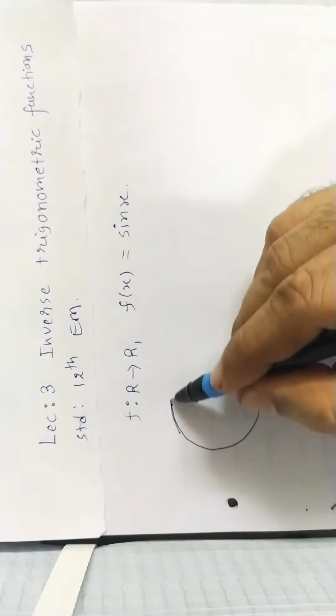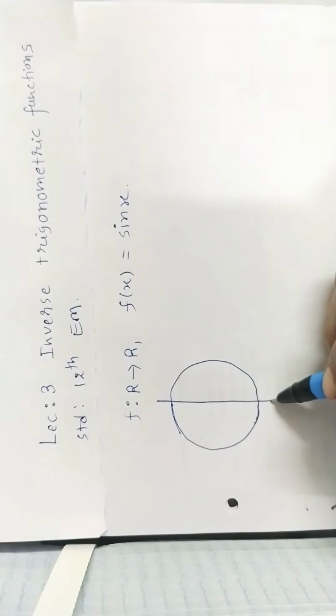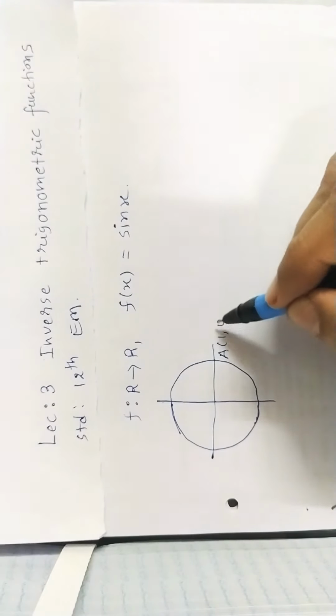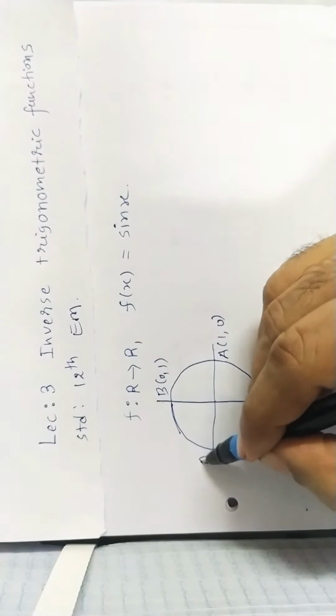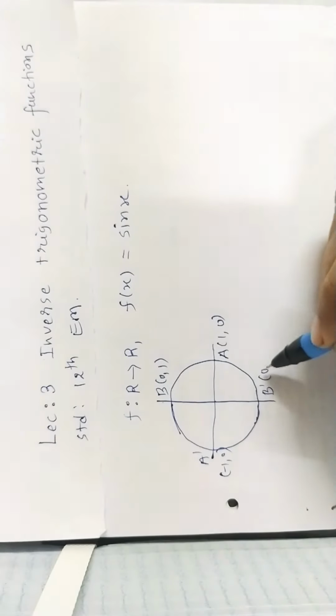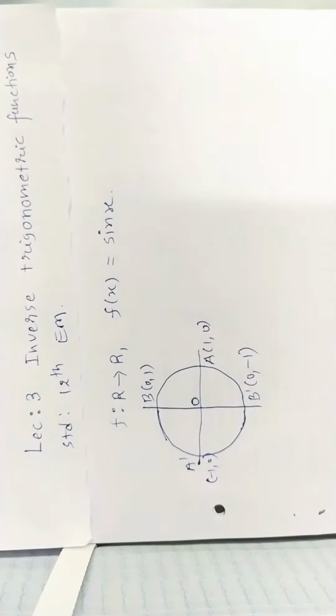Draw unit circle. You all already know it. A (1, 0), B (0, 1), A' (-1, 0), B' (0, -1), and this is the origin.